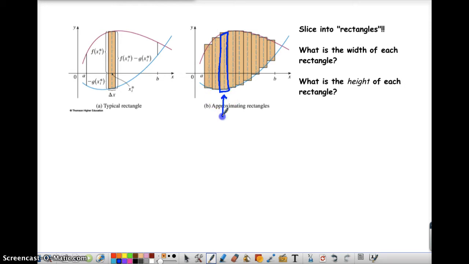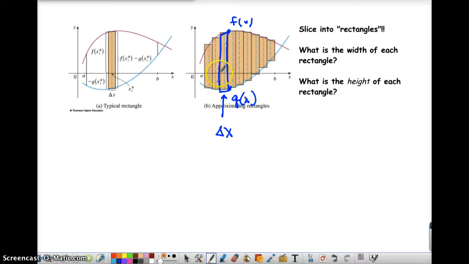Each rectangle is going to have a width of delta x, teeny tiny. The top is always a motion in this direction, which I think of as a big change in y. My y value up here is always defined by f of x, and my y value down here is always defined by g of x.